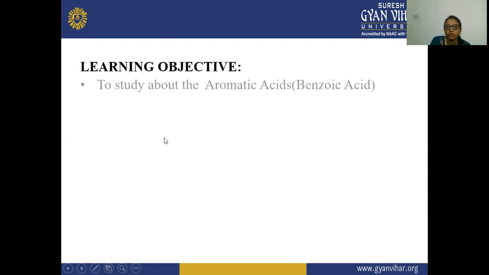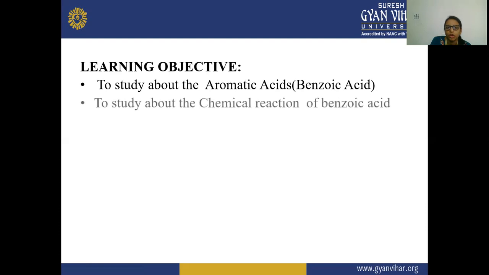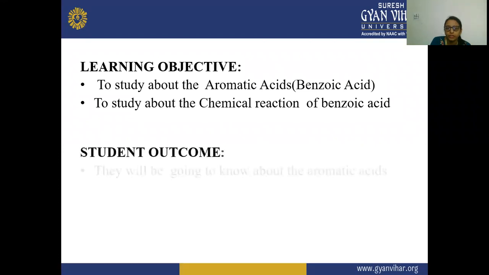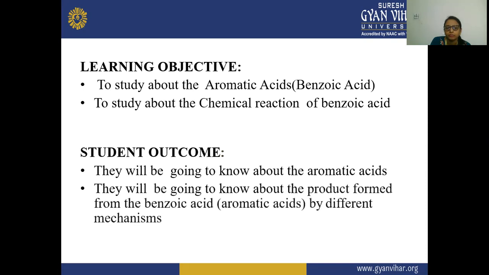The learning objective of this topic is to study the aromatic acids: what aromatic acids are, the physical and chemical properties of benzoic acid, and the chemical reactions related to benzoic acid. The student outcome will be that they know about aromatic acids and the products formed from benzoic acid by different mechanisms.